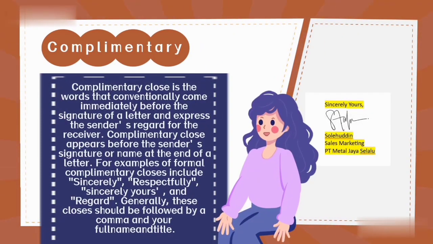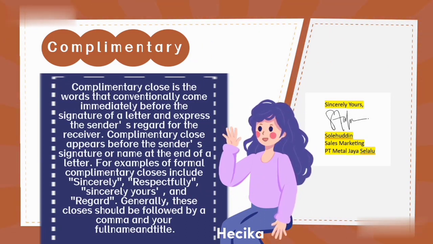Complimentary close is the word that conventionally comes immediately before the signature of a letter and expresses the sender's regard for the receiver. The complimentary close appears before the sender's signature or name at the end of a letter. Examples of a formal complimentary close include sincerely, respectfully, sincerely yours, and regards. Generally, those closes should be followed by a comma and your full name and title.